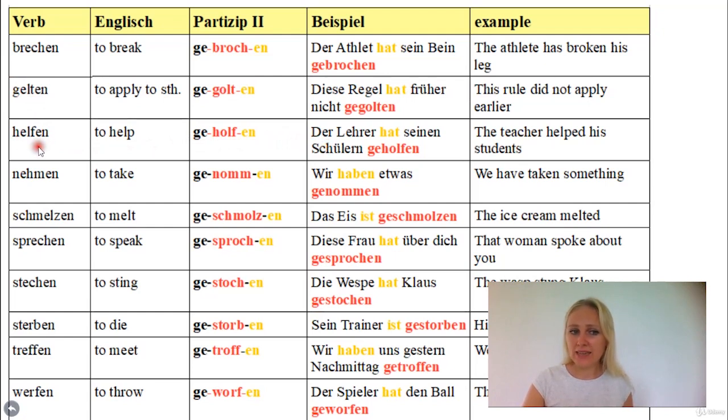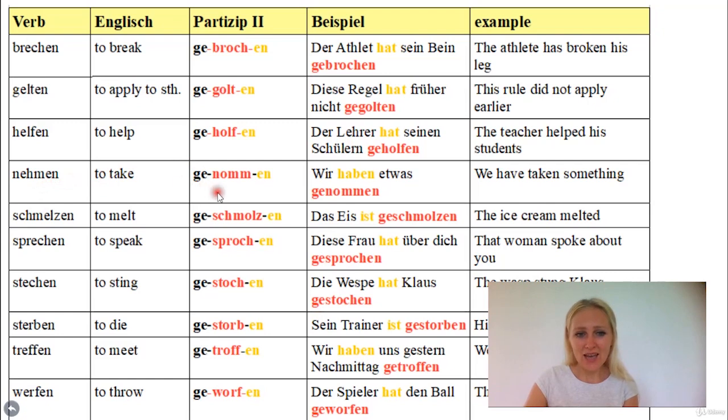Jemandem helfen, it's a dative verb, so to whomever you help needs to be put in the dative. That's why the students here, the teacher helped his students. The students are the ones who receive help, so they are the dative object here. And the plural form is seinen, and then you have to add an extra n in the plural form of nouns which you put in the dative case, right? Because der Schüler means the male student and die Schüler means the students, so the form is equal, whether it's singular or plural. But here in the dative you have to add an extra n. Please keep this rule in mind.